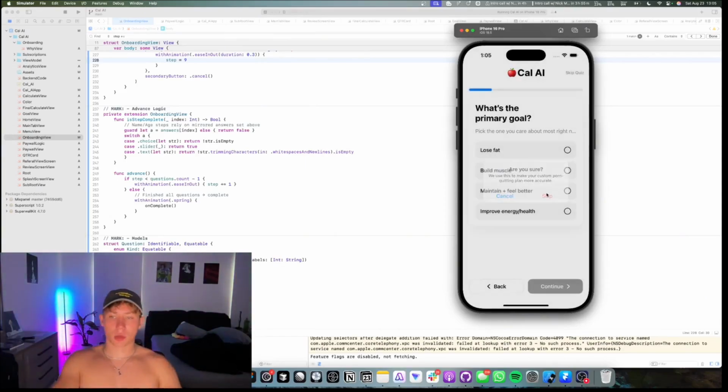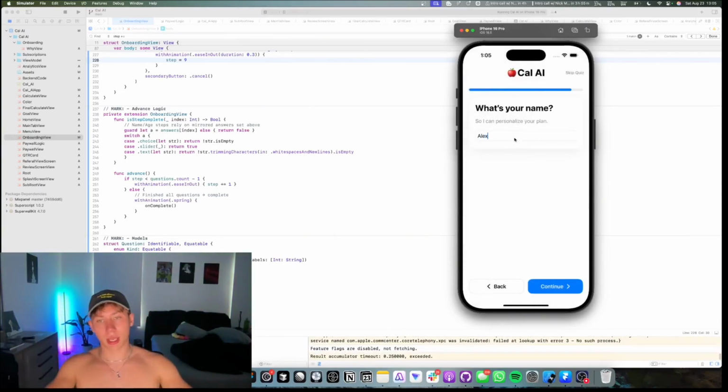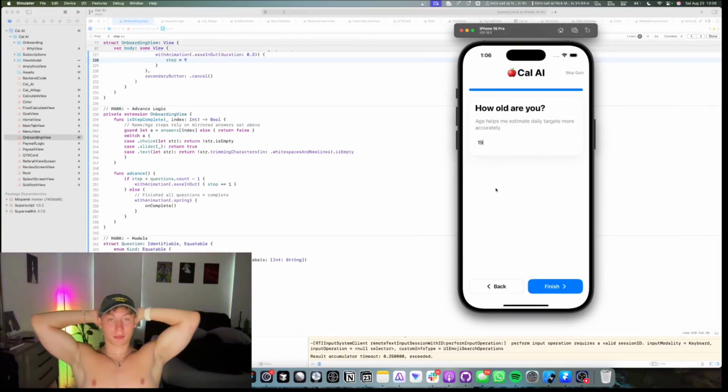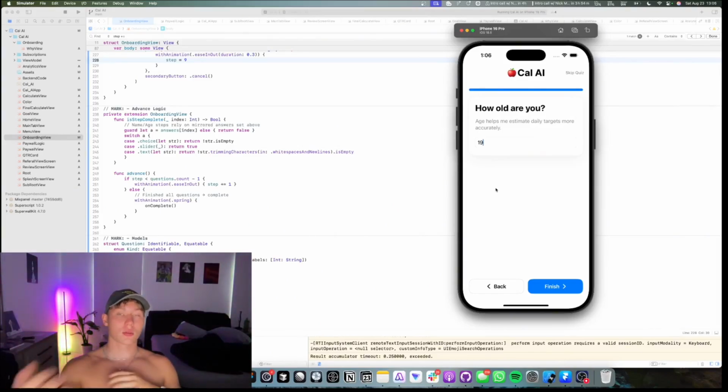So skip quiz will bring us to a new page which asks for your name. This is very important to make the app feel more personal, and also your age. So this age is extremely important because we're going to be sending you to a different paywall, or triggering a different paywall, depending on your age group. And as I explained previously, or maybe I explain it later on, it might be a few lessons ahead in the Super lesson, but pushing a user down a different paywall shows you the data on conversion rates for that demographic, which helps you make better informed decisions when it comes to marketing.